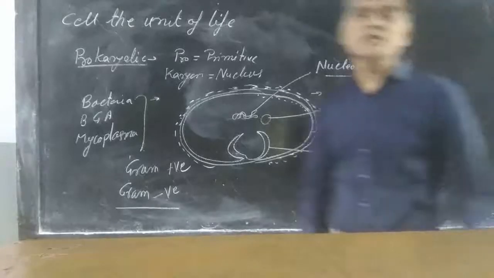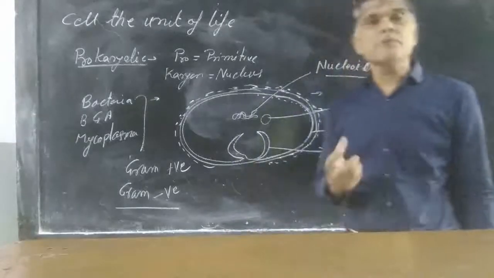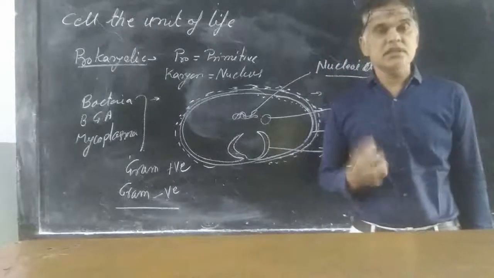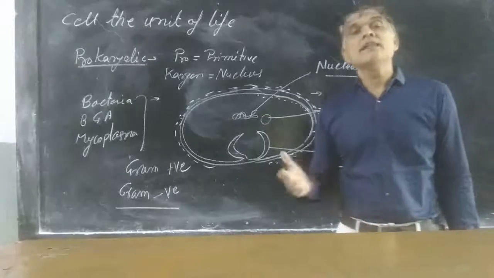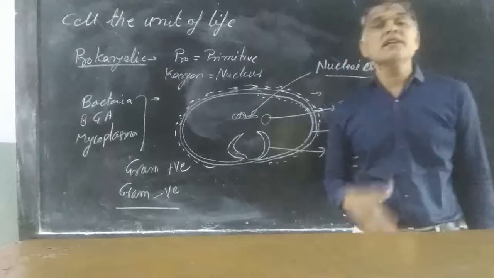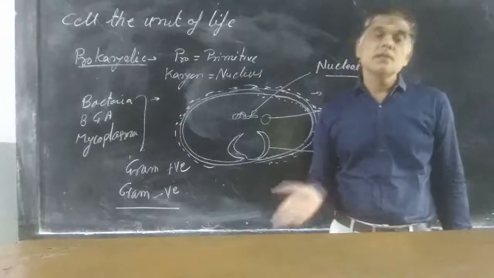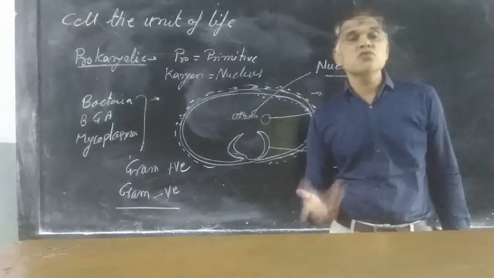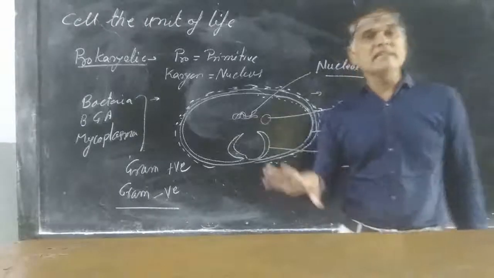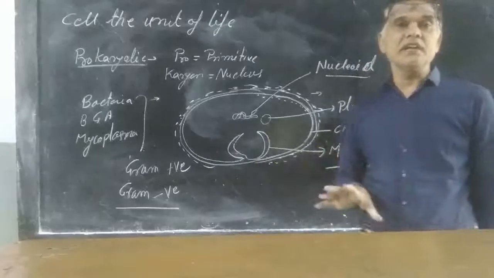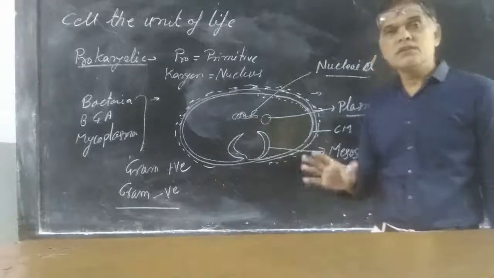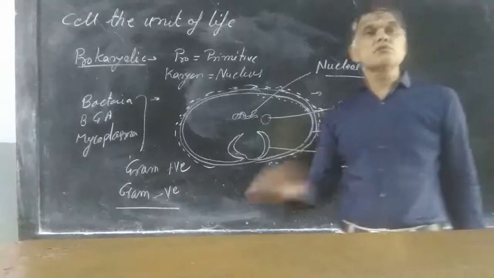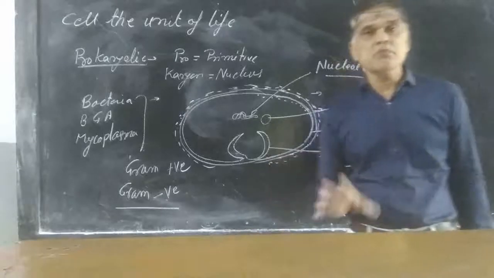Extranuclear DNA, or plasmids, have specific properties in these bacteria, such as antibiotic resistance. These plasmids also help in the transmission of genes from one organism to another. In 12th class, in biotechnology, we will study recombinant DNA, which helps in transferring genes from one organism to another, and that is part of biotechnology.